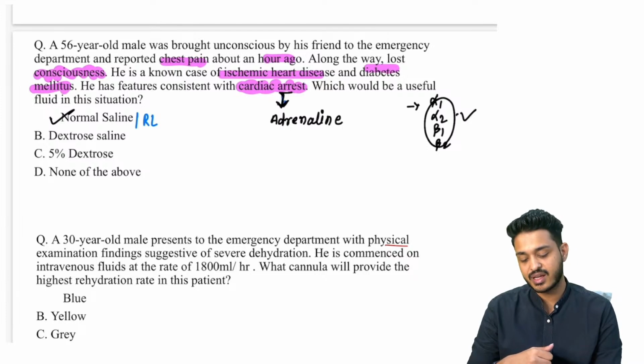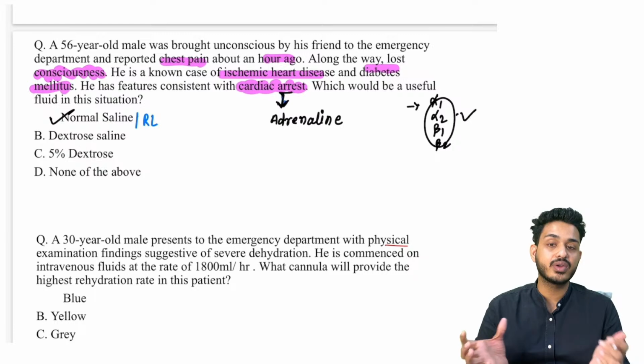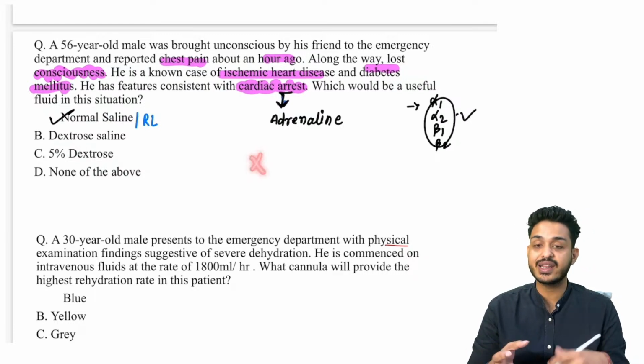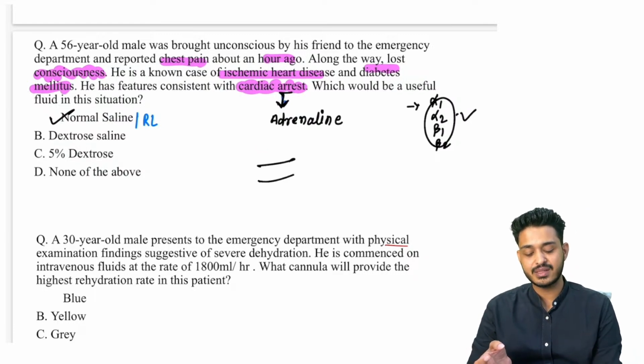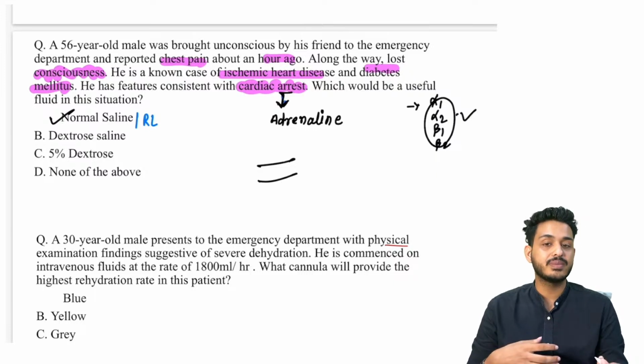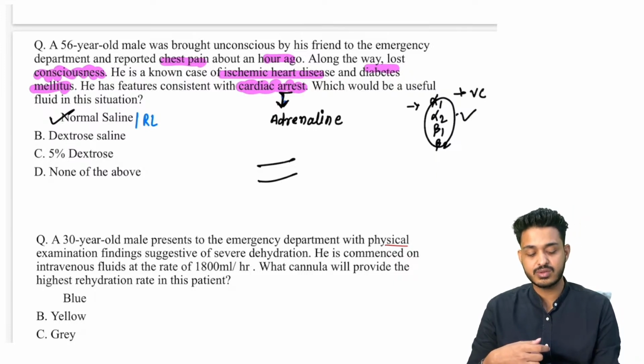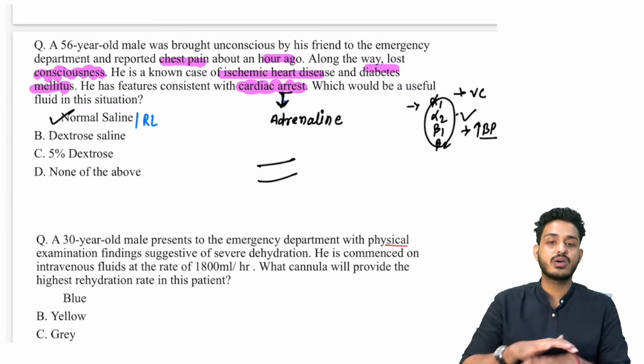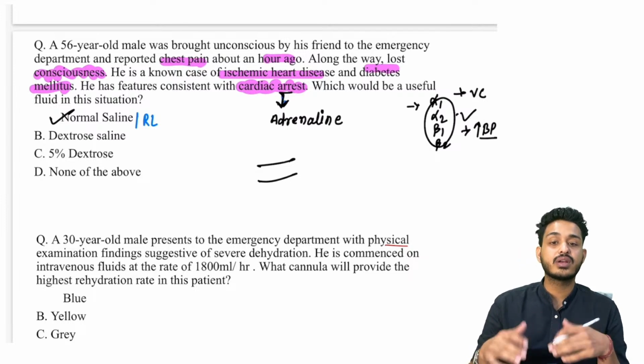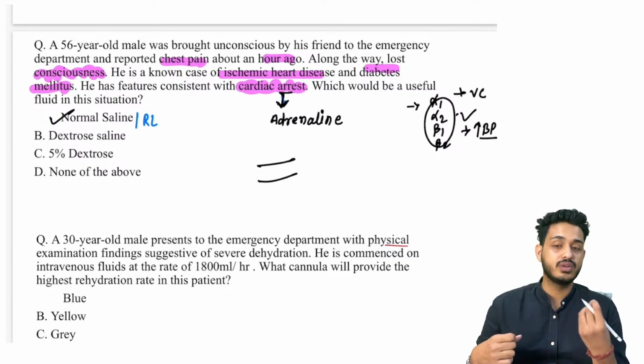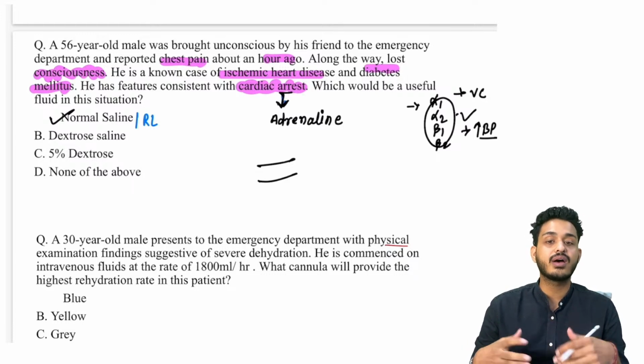Dextrose, they are going to go into your cells. If they are going to go into your cells and not retaining in your blood vessel, तो बीपी कैसे बढ़ेगा? ब्लड वेसल के अंदर नहीं है तो बीपी नहीं बढ़ेगा. What we want is vasoconstriction, we want to increase the blood pressure, तभी तो बंदा जिंदा होगा. You are pressing the heart, you are trying to increase the heart rate, you are trying to restart your heart, you need to have more BP.